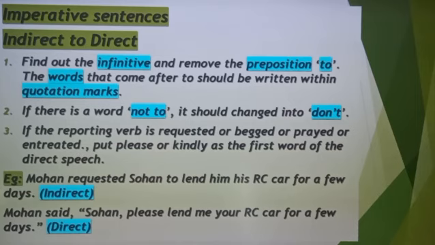Now, imperative sentences, indirect to direct. How will we do that? First rule, find out the infinitive and remove the preposition to. The words that come after should be written within the quotation marks. Second, if there is the word not to, it should be changed to don't. Third rule, if the reporting verb is requested or begged or prayed or entreated, put please or kindly as the first word of the direct speech.